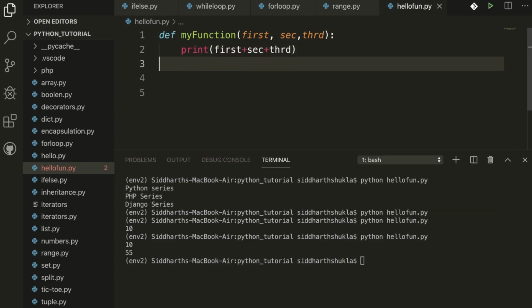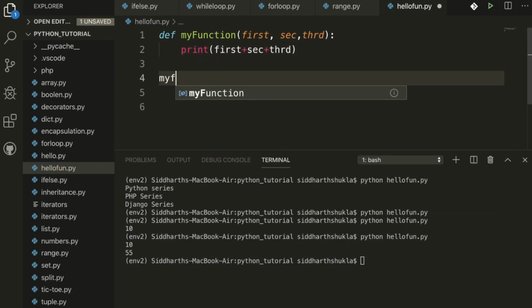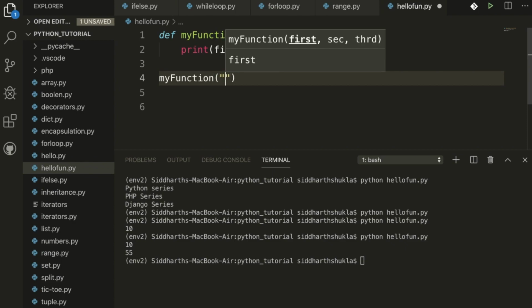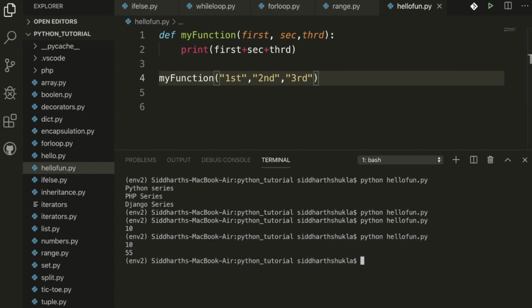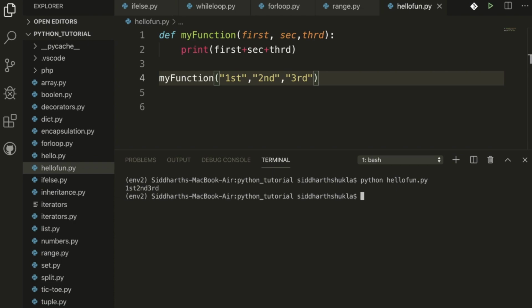Now I'm going to use my function. I'm going to pass first, second, third. Just check again, I'm going to clear here. First, second, third.